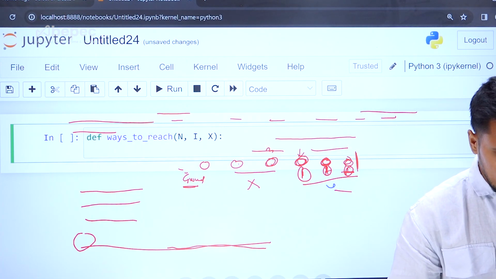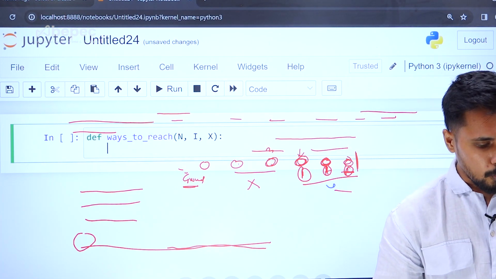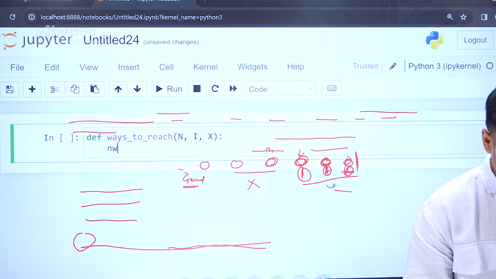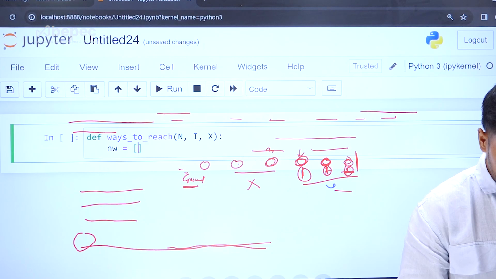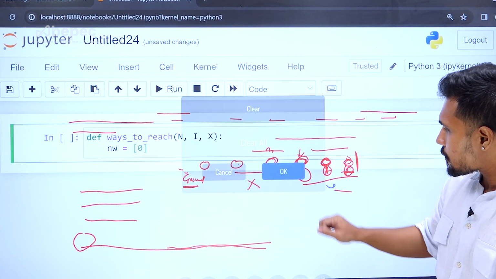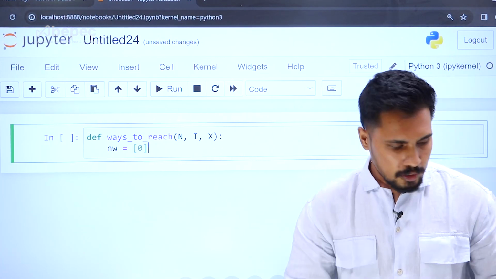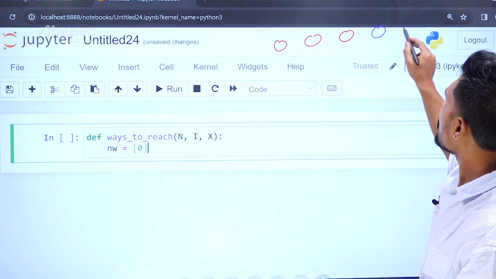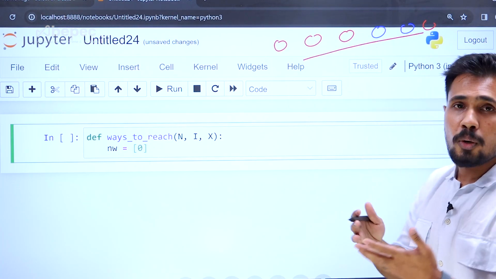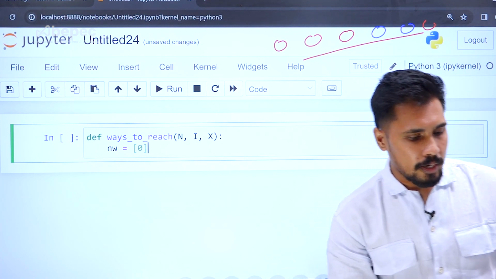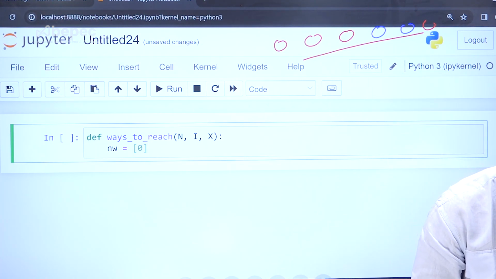For this user-defined function, I want to define a particular variable, very simply, the number of ways. I'm calling it NW. Number of ways is equal to 0 initially. Why? When your rocks are empty, let me clear all this. For example, here let's take 6 rocks. At the very first position, we are not making any move, so all the 6 positions need to be 0. That's the reason for 0.